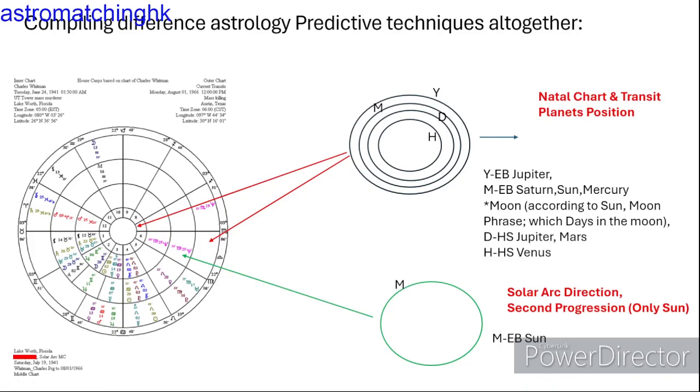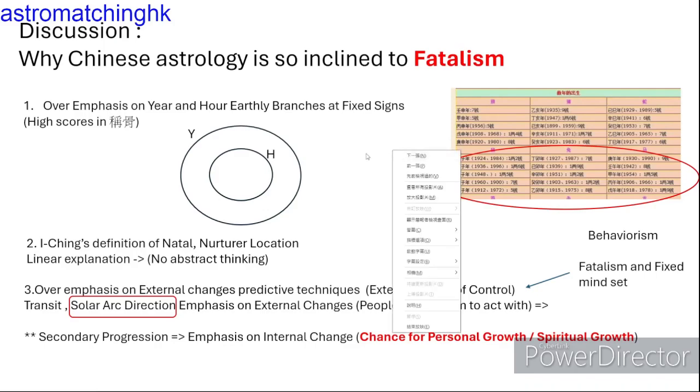So, Western astrologers are familiar with the concentric wheel chart with different predictive techniques, while Chinese astrology is using the same thing. The 4 time ring can show the natal and transit planet's position. The arrangement of earthly branches is equivalent to solar arc direction, which can show our fate at particular time. So, these 3 concentric circles can be represented by Chinese astrology's 4 time ring, respectively.